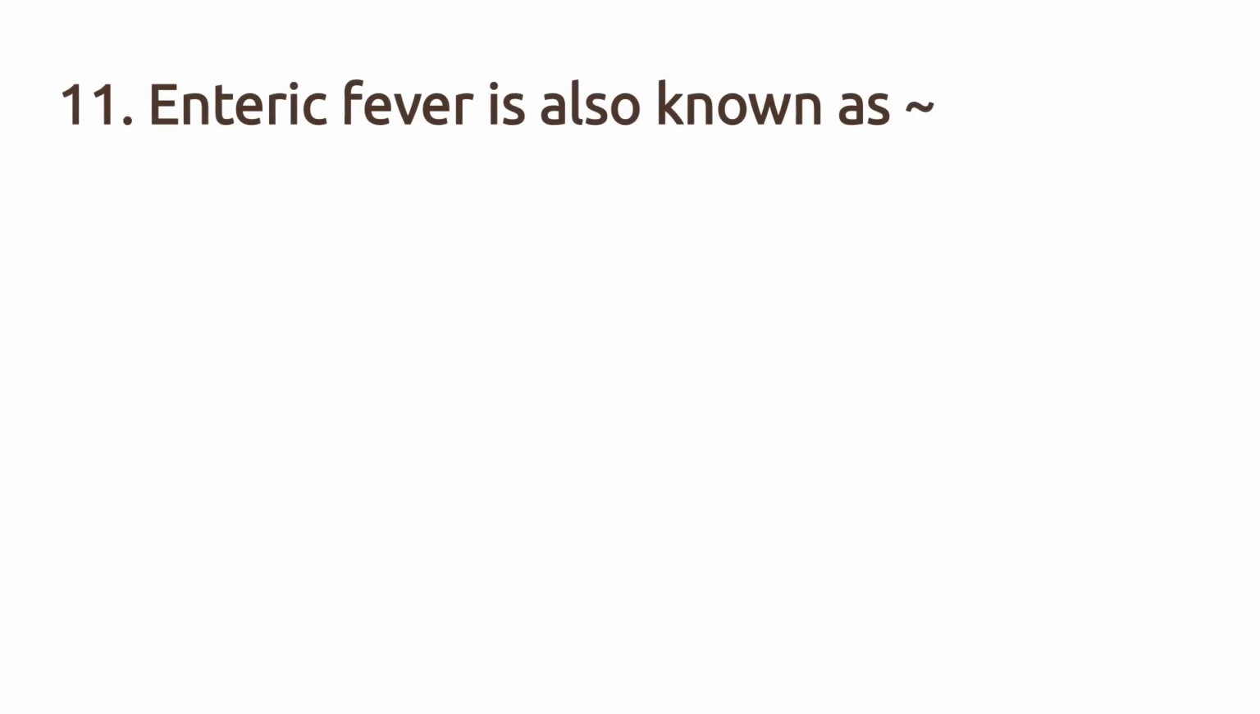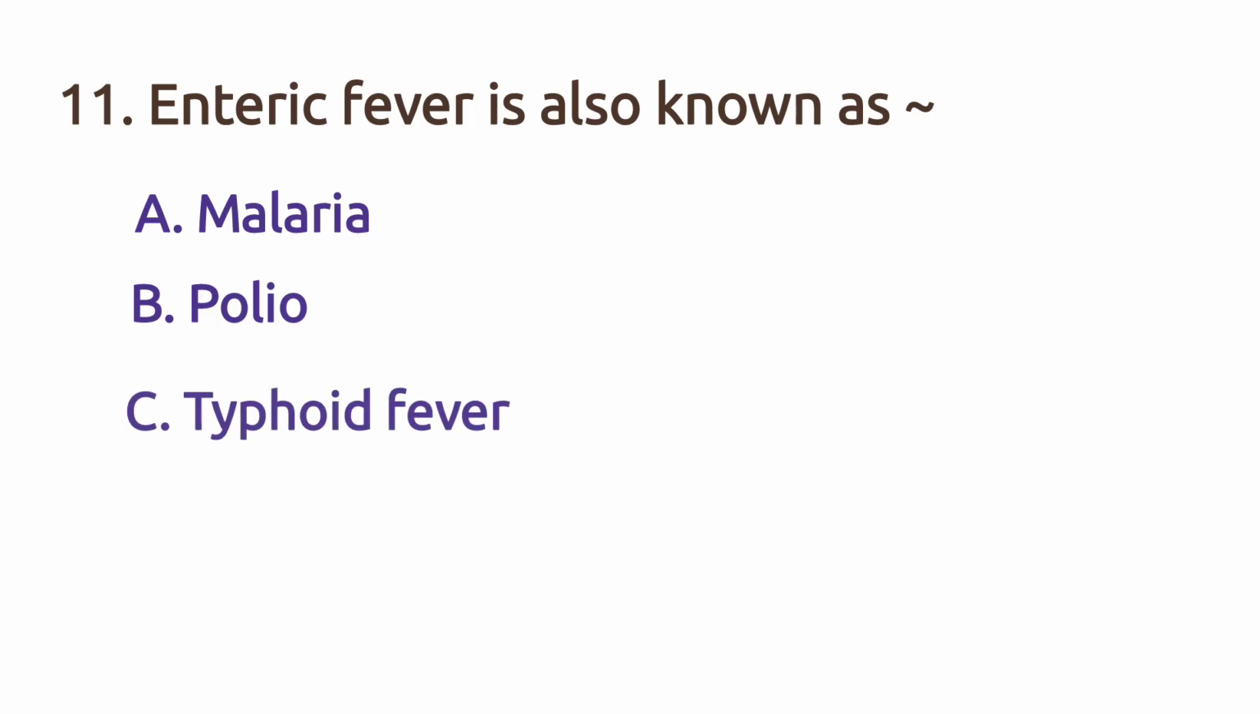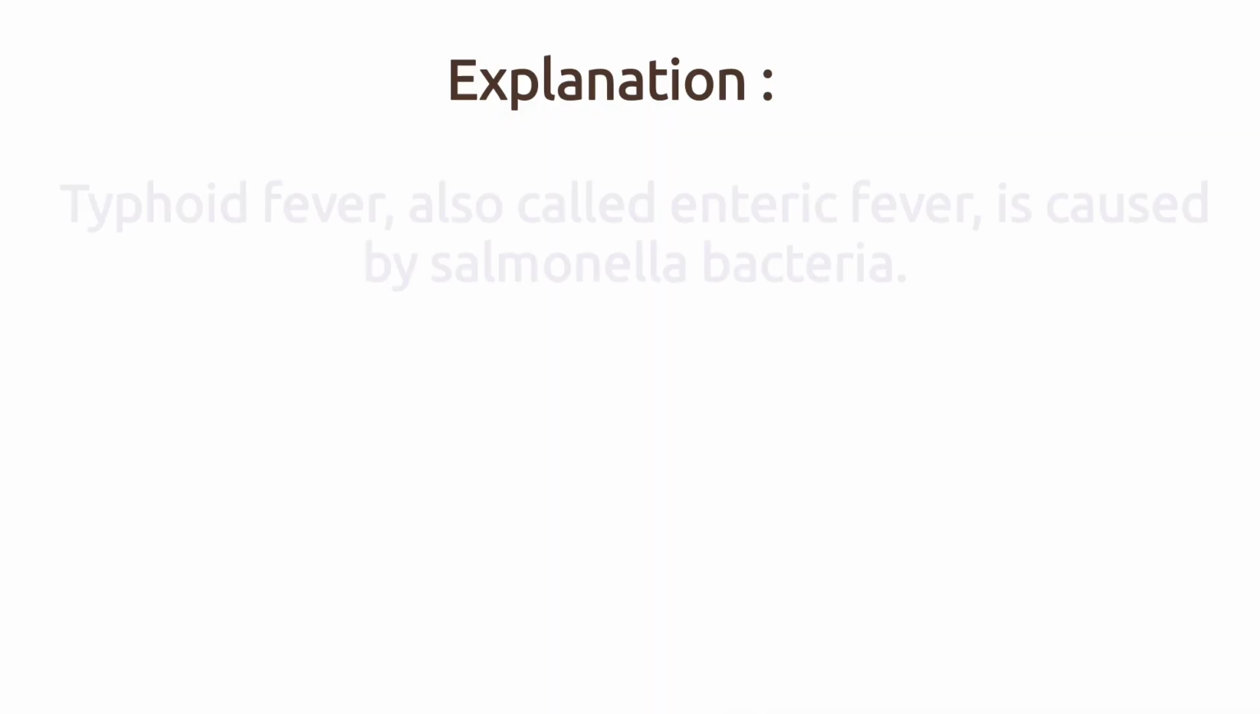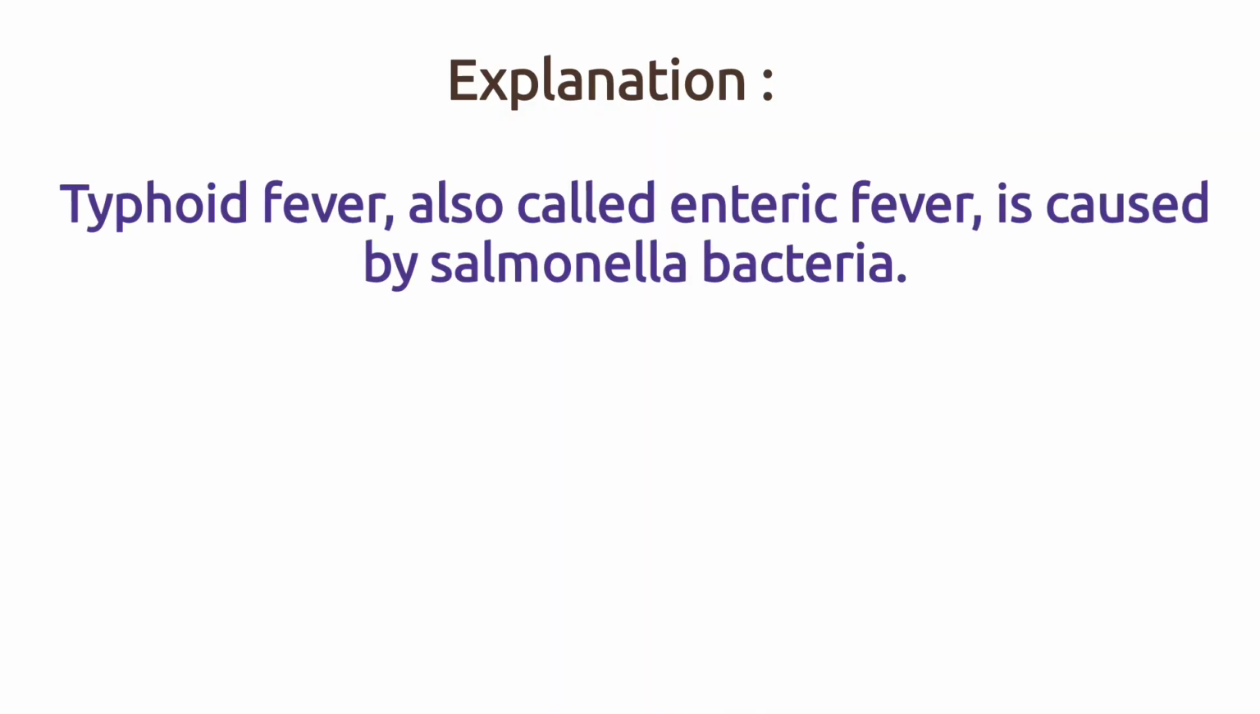Enteric fever is also known as option A, malaria, option B, polio, option C, typhoid, option D, dengue fever. The right answer is option C, typhoid fever. Typhoid fever, also called enteric fever, is caused by Salmonella bacteria.